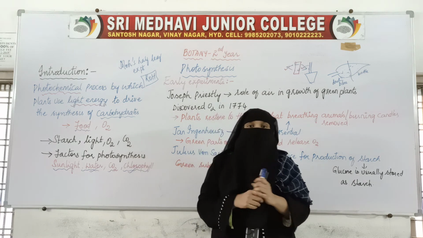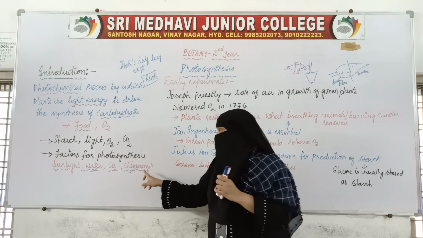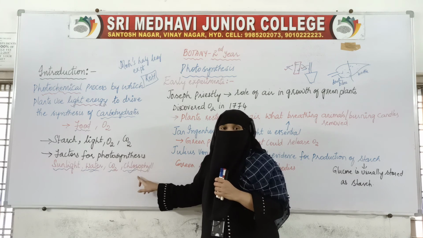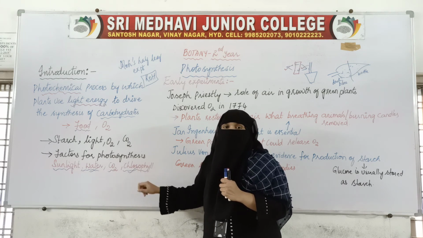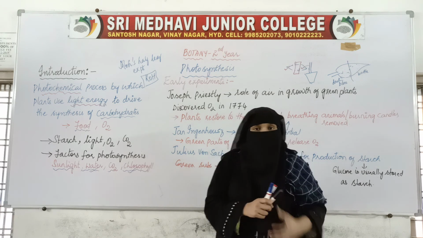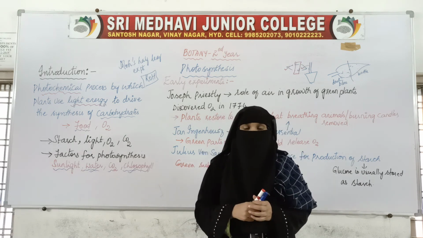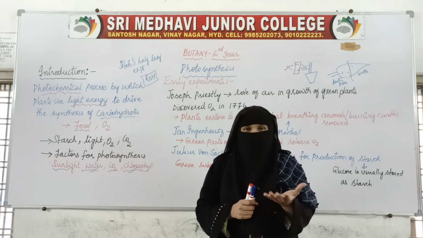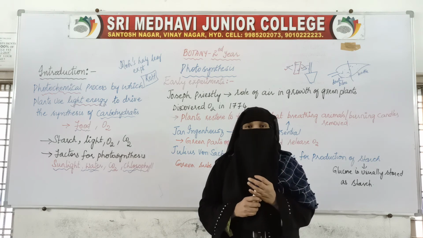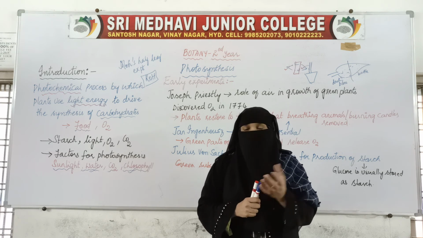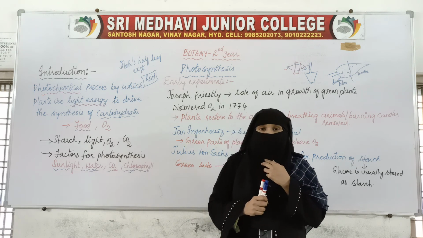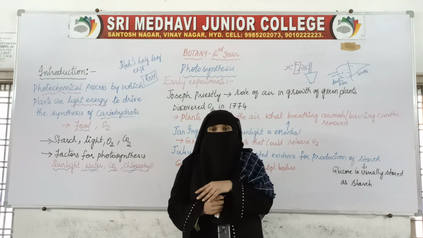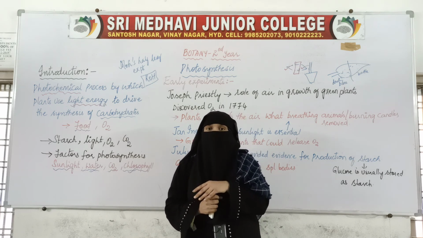Why? Because the green parts of the plant contain a pigment called chlorophyll, and this chlorophyll pigment is very essential for photosynthesis. On the variegated leaf, green, red, blue, yellow, different colors, the other colors did not change into dark blue.